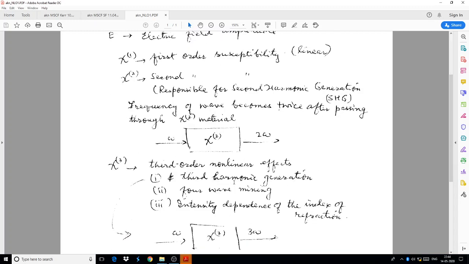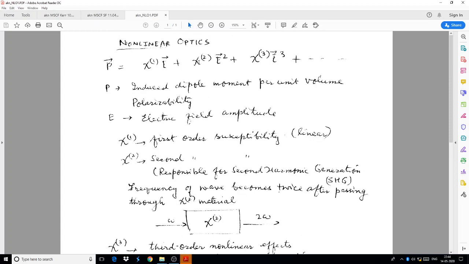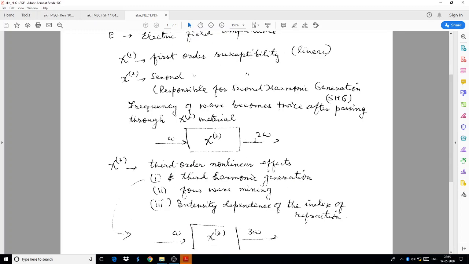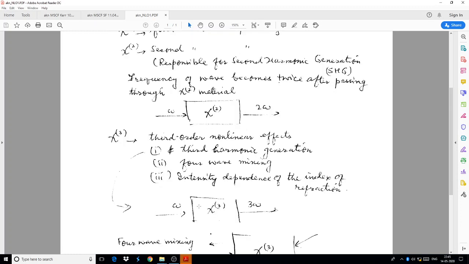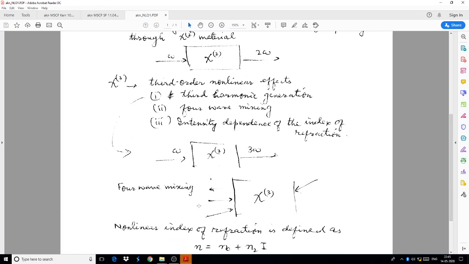There are a few phenomena like second harmonic generation, in which a wave of frequency omega passes through a medium which has up to second order effect, and as output wave we obtain a wave of frequency 2 omega. Likewise, there is third harmonic generation, four-wave mixing, and intensity dependent refractive index, which is also called the Kerr effect.